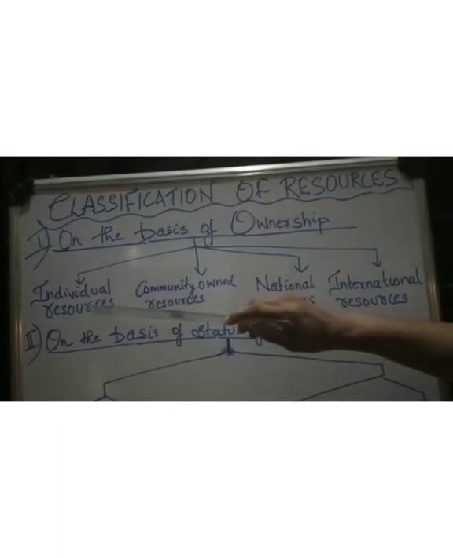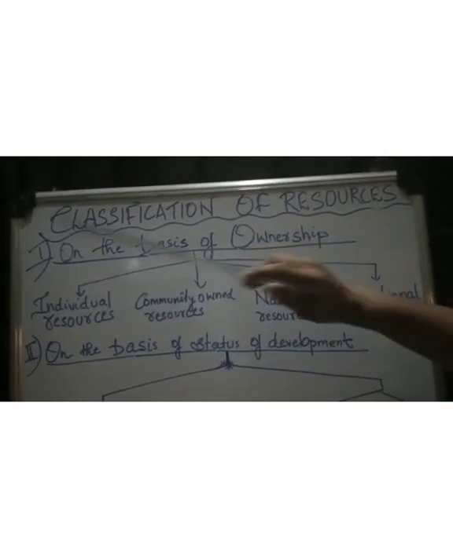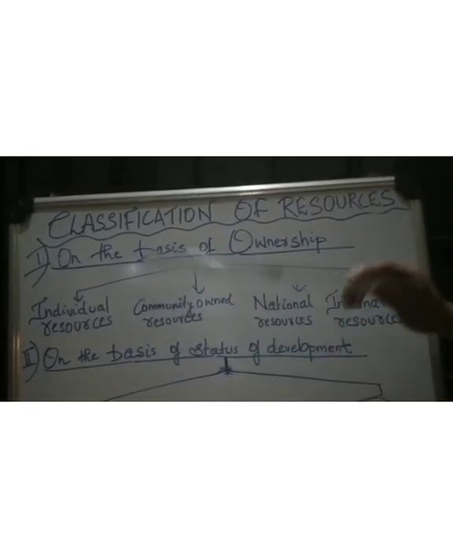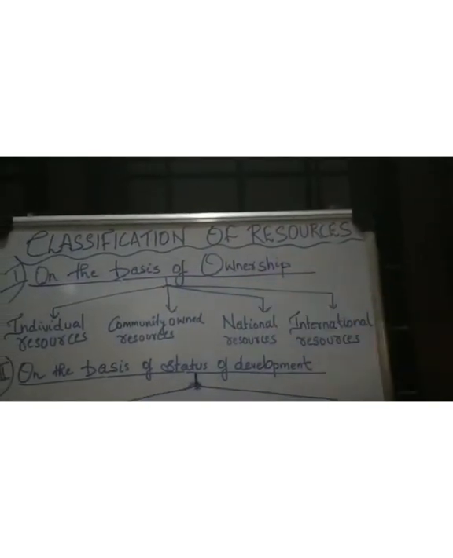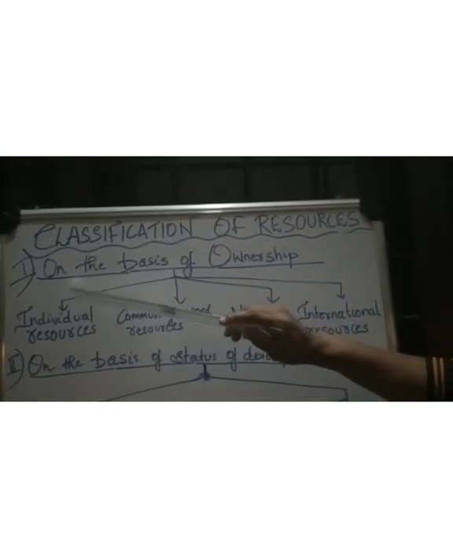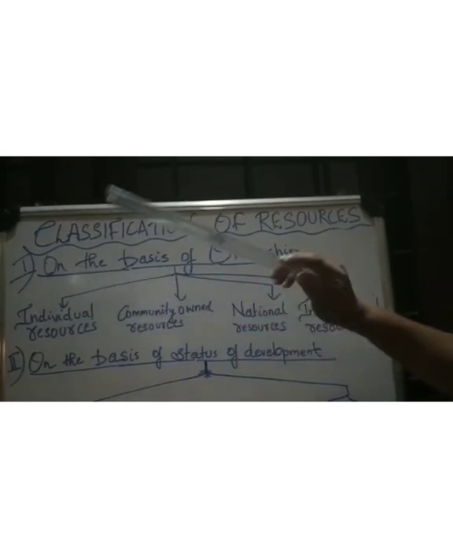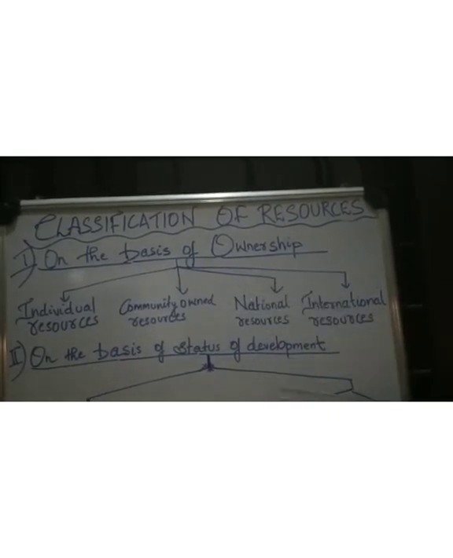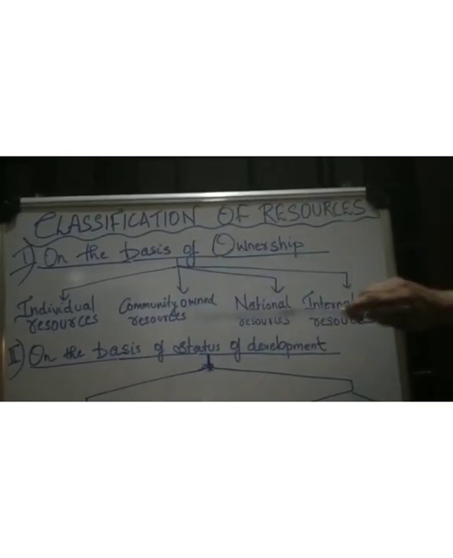The agricultural fields of the people who are living in the rural area, and the common plots of the people who are living in the urban area, all these are owned by some individuals and they are accessible to them alone. So that is the speciality of individual resources. The resources which are owned by individuals and which are accessible to them alone are called what? Individual resources.